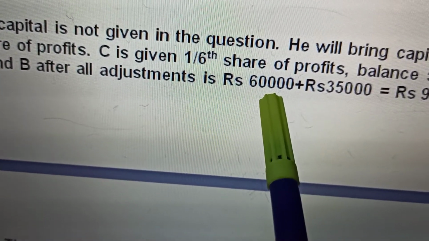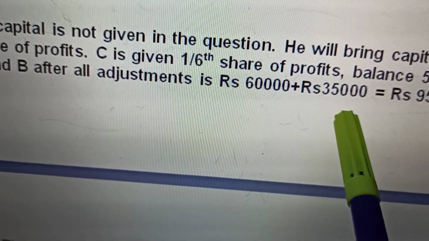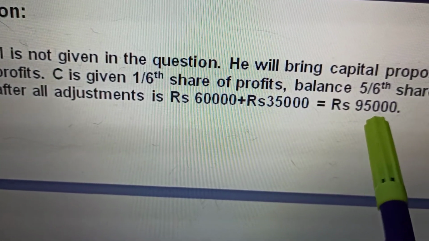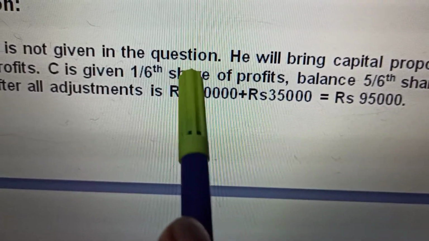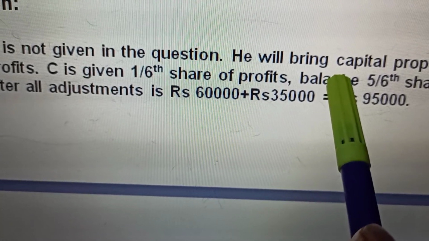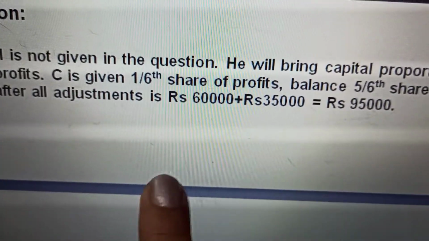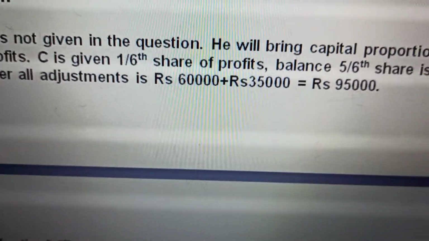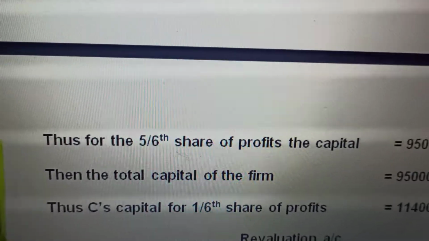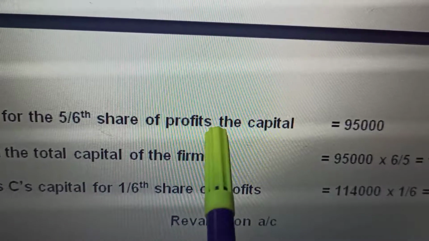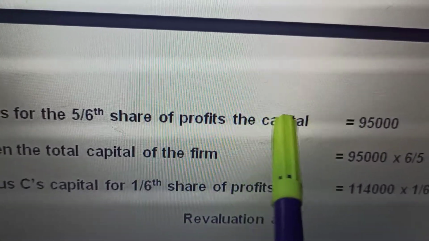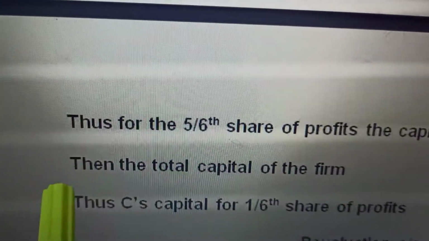That means A's capital is 60,000 and B's capital is 35,000. That is 95,000. 95,000 is the capital for the 5/6 share. A 1/6 share is given to C, and the remaining share of A and B is 5/6. So for the 5/6 share, the capital is 95,000: 60,000 for A and 35,000 for B.